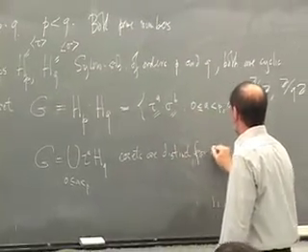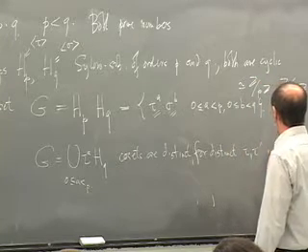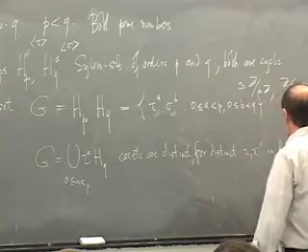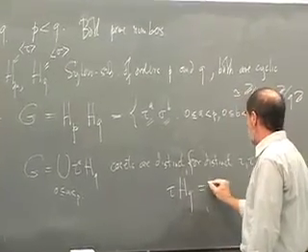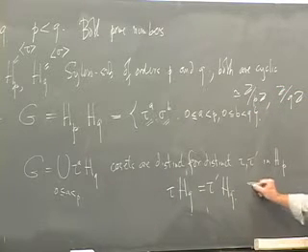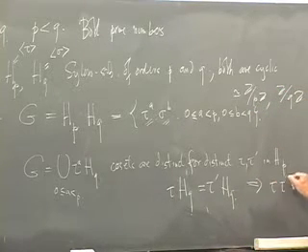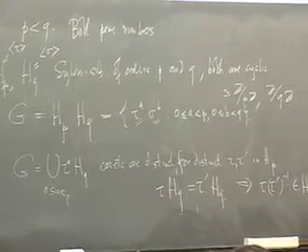for distinct tau and tau prime in HP, because if we had an equality, tau HQ was equal to tau prime HQ, that would imply that tau times tau prime inverse was an element in HQ, right?